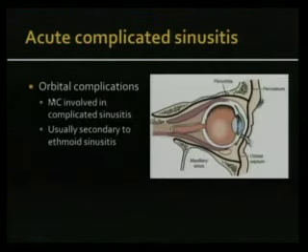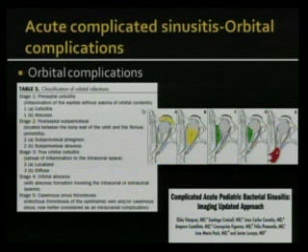The orbital complication is the most common complication that you see. And usually the orbital complication is secondary to the ethmoid sinus, and that's not difficult to understand because the ethmoid sinus is closest to the orbit. In the orbit, usually if you have preseptal infection, the orbital septum prevents the spread of infection to the postseptal space. But later on in the infection, it can get transgressed, and you can get extension of infection or inflammation into the postseptal space.